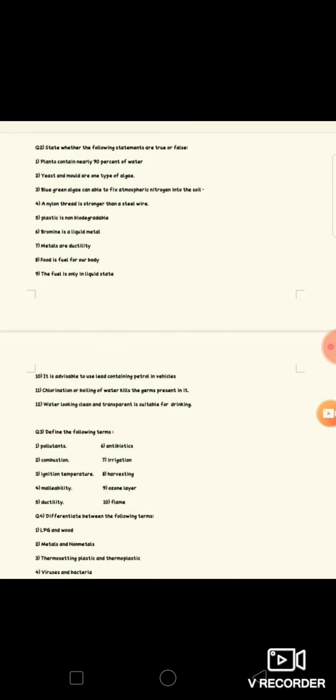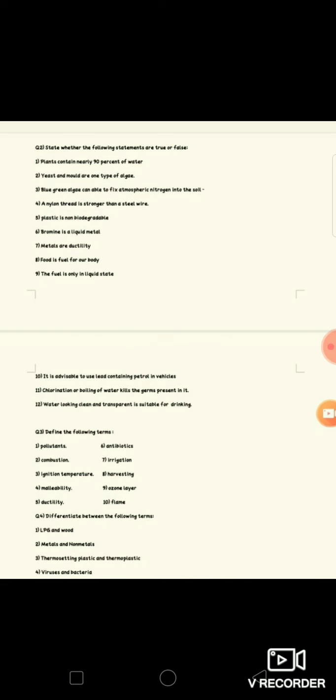Then the next question, that is true or false. In that, the second one: yeast and mold are one type of algae. So what is your answer? False. Blue-green algae can fix atmospheric nitrogen into the soil. So the answer is true.